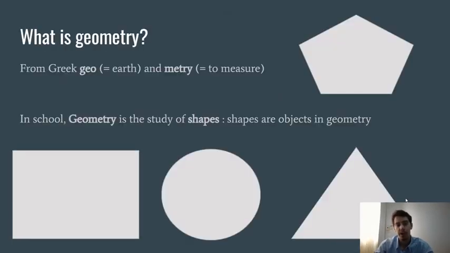So what is geometry? Geometry comes from two Greek words. It comes from the word geo, it comes from the word Gaia. Gaia is the goddess of earth for the Greeks, okay? So geo means the earth, and metry means to measure. There are a lot of words in science with metry. When you measure something in science, you use a word with metry. And metry is also related to meters. Maybe you know meters, kilometers, centimeters. It all has something to do with to measure.